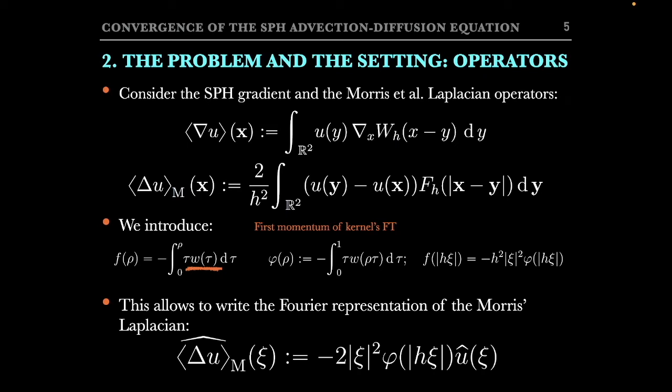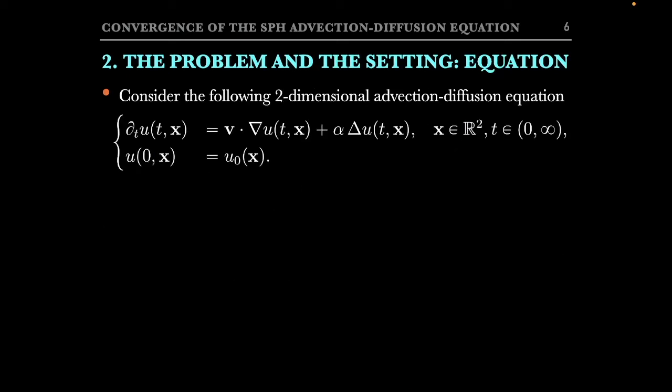This expression was presented by ourselves in our last work, and you can see that the function phi appears here, containing the information of the symbol of the Morris Laplacian, as opposed to the symbol of the exact Laplacian, which naturally also appears. Now the equation we aim to solve is the following. Notice that we have both a transport and a diffusion term. We place ourselves in the two-dimensional plane, and we introduce an initial condition.